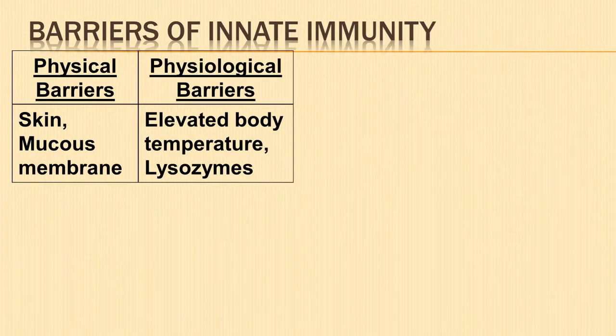Physiological barrier, elevated body temperature inhibits the growth of pathogens. Acid present in gastric juice of stomach kills ingested microorganisms. Lysozyme present in tears digest bacterial cell wall.